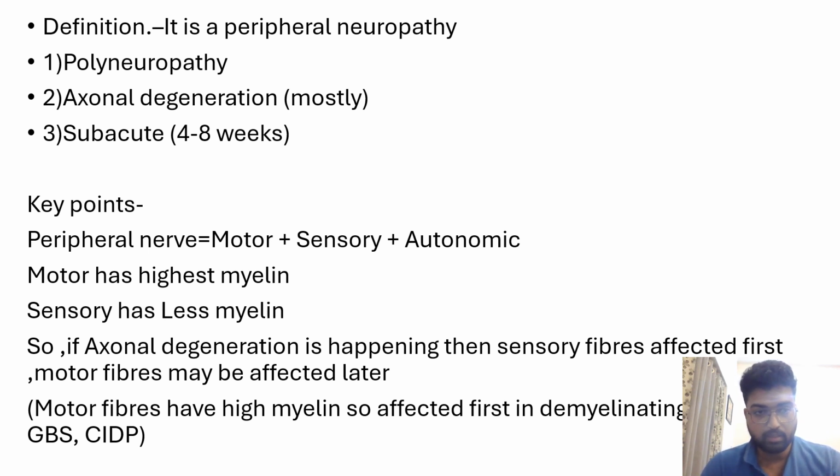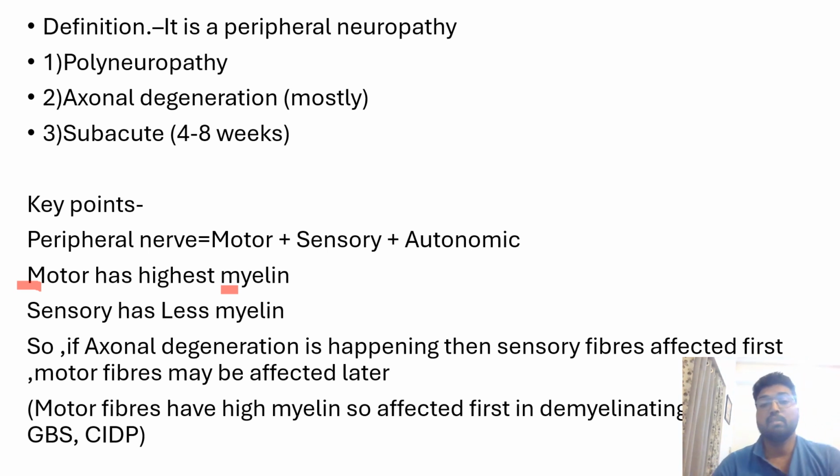Other points to remember: first of all, we know that the peripheral nerve is made up of motor fibers, sensory fibers, and autonomic fibers. Motor fibers have the highest myelin, so you can remember it as M, motor, highest myelin. Sensory fibers have less myelin.